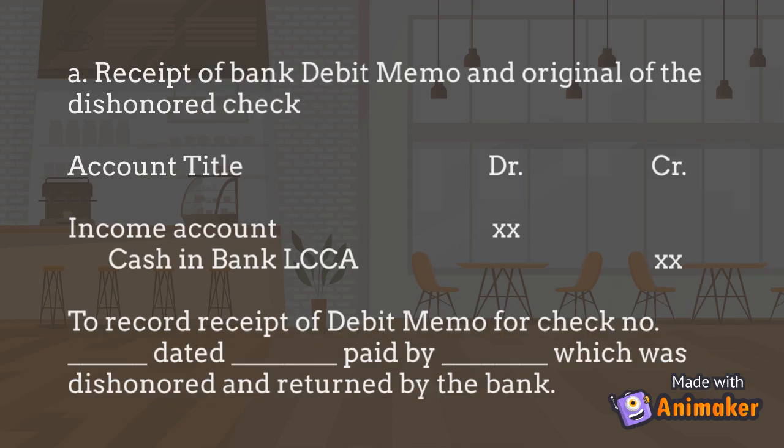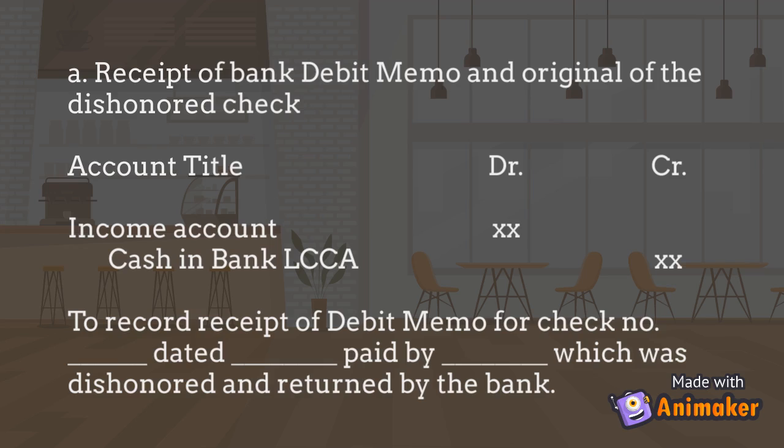For further representation of the ones stated in the general policies or procedures, to record the receipt of bank debit memo and the original of the dishonored check, we must debit the income account, then credit Cash in Bank.